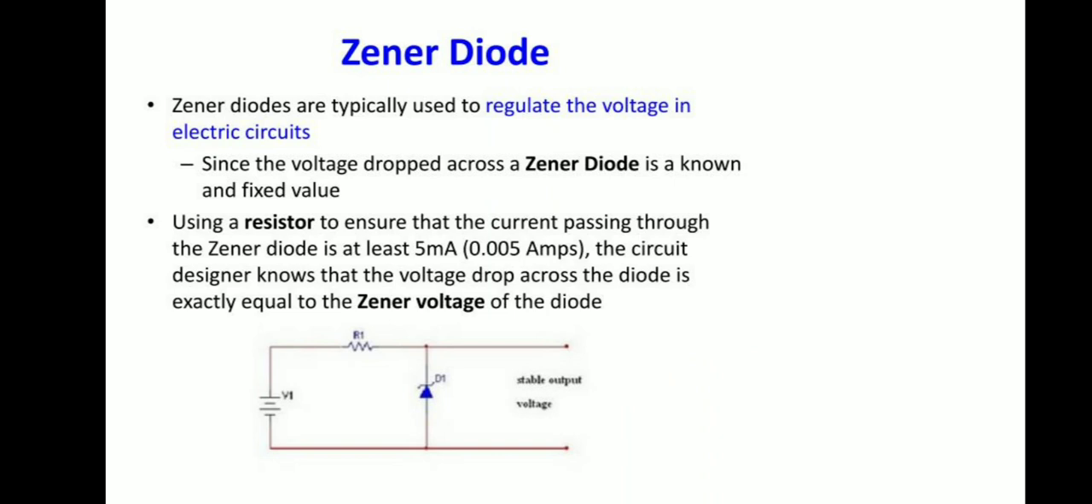Zener diodes are typically used to regulate the voltage in an electric circuit, using a resistor to ensure that the current passing through the Zener diode is at least 5 milliampere. The circuit designers know that the voltage drop across the diode is exactly equal to the Zener voltage of the diode.